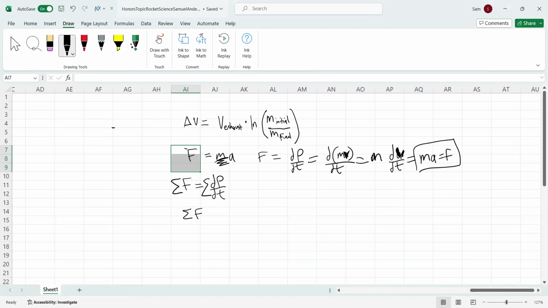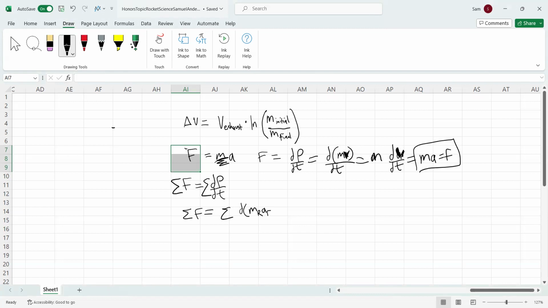There are several forces acting upon a rocket. There are two important momentum changes, that being that of the rocket and that of the fuel.